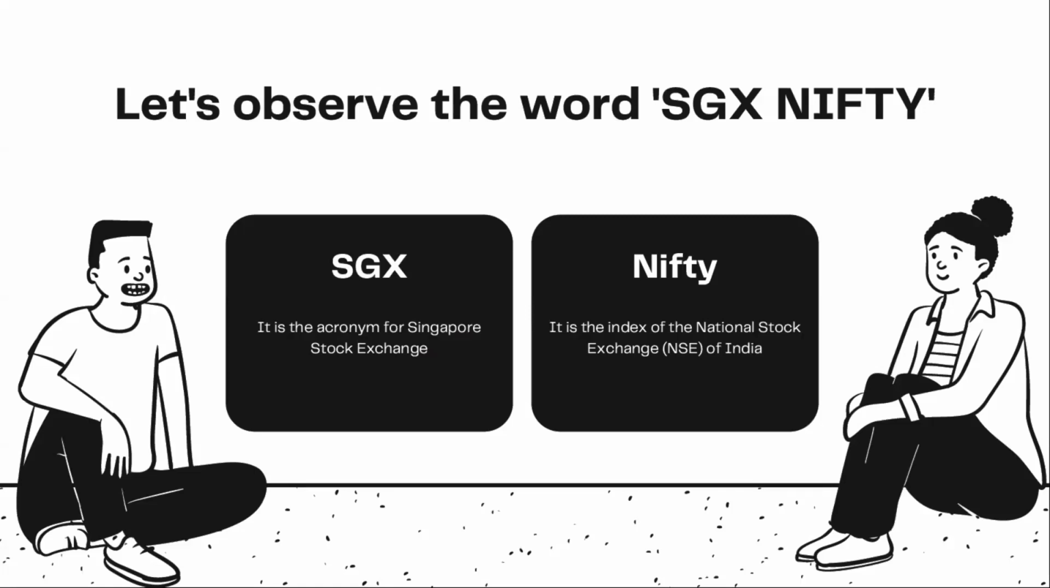SGX Nifty consists of two words. Number one, SGX, and number two is Nifty. SGX is the short form of Singapore Stock Exchange, whereas Nifty is the index of the National Stock Exchange, which is NSE. And Nifty is calculated by taking the weighted value of the top 50 stocks listed on NSE. To sum up, SGX Nifty is the Indian Nifty futures trading on the Singapore Stock Exchange.